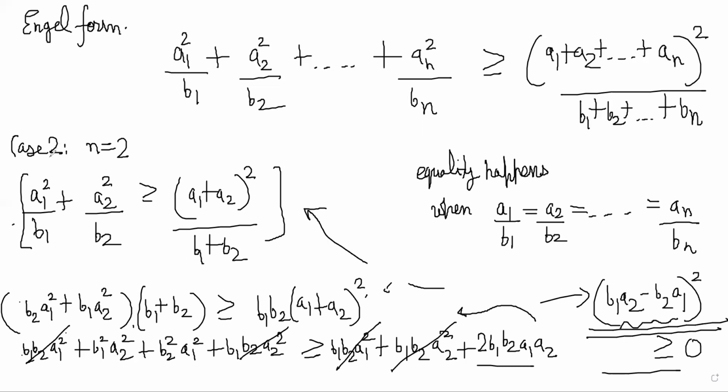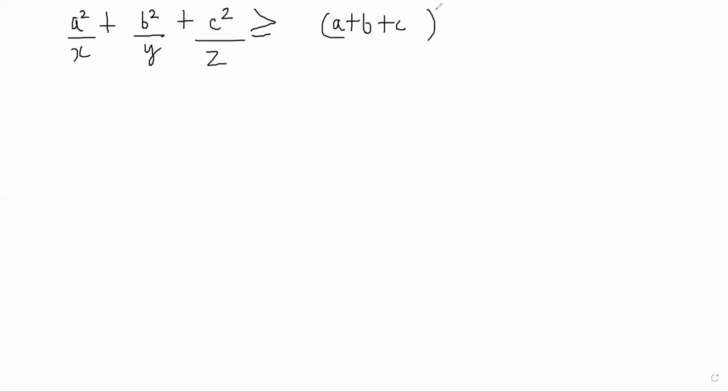So we have proved the case for n is equal to 2. Now, assuming n is equal to 2, you can easily prove n is equal to 3. So let's see how. For n is equal to 3, we have to prove that a square by x plus b square by y plus c square by z is greater than or equal to (a plus b plus c) whole square by (x plus y plus z).